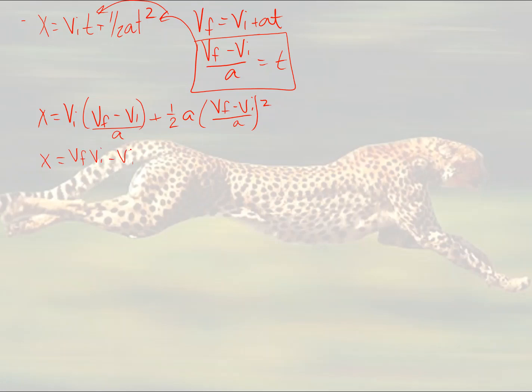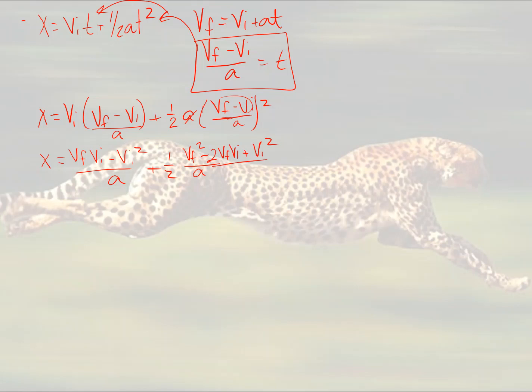vi minus vi squared all over a plus 1/2 of, and one of our a's will square and we'll get rid of that. So I'll have all over a here. And then in the top, I'm going to have vf squared minus vi squared. So I'll have vf minus vi all squared. So vf squared minus 2vf vi plus vi squared.